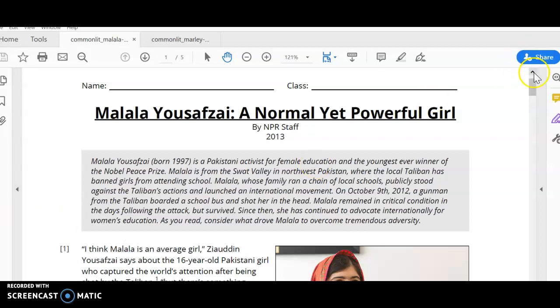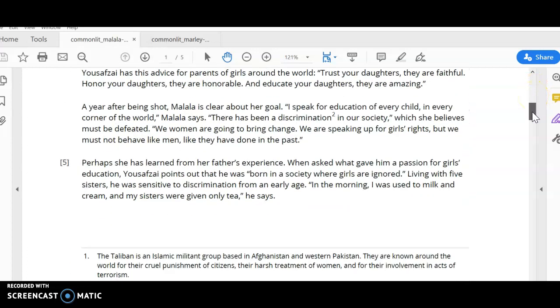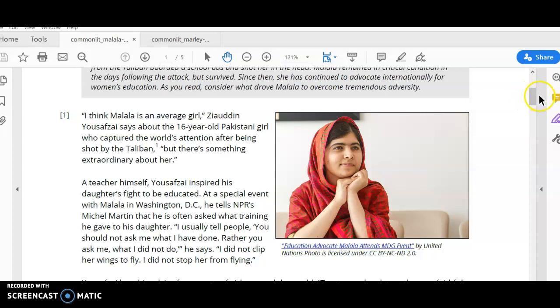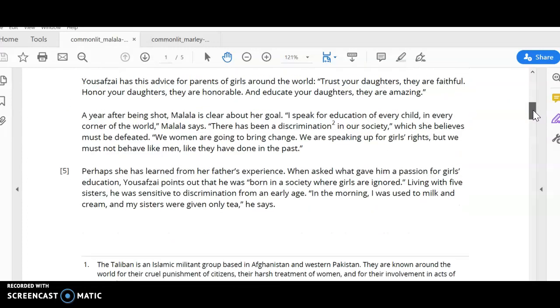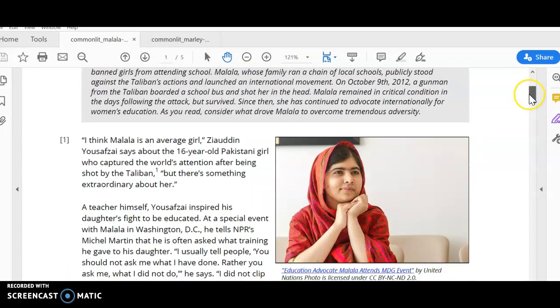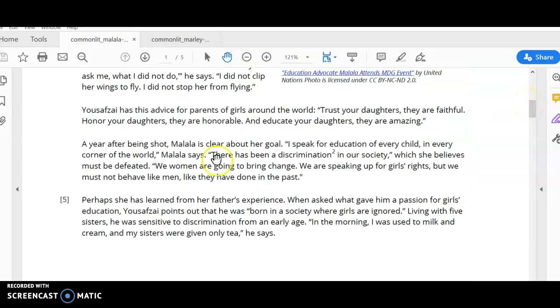We go through and we see that there's a lot of quotes from Malala's dad and from herself. And it talks about what happened to Malala after she was shot by the Taliban in her home country of Pakistan. So she goes through and talks about her experience after being shot and her goals, right? So there are two text structures that really kind of fit this article.